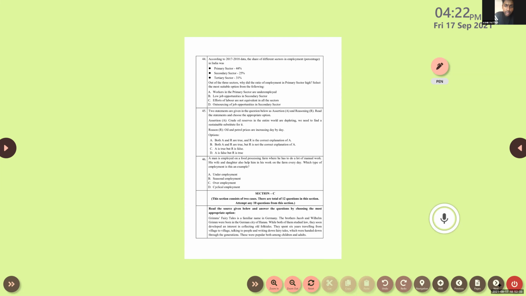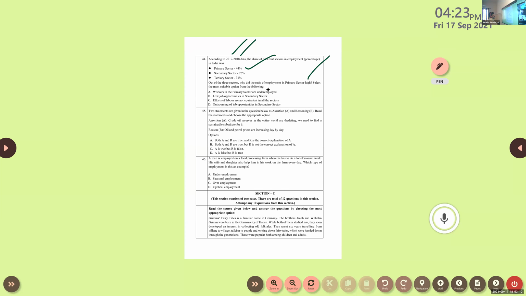In the primary sector, 44% of people are working. According to 2017-18 data, the share of different sectors in employment, in percentage: primary sector, nearly 44% of people are working; secondary sector, nearly 25%; tertiary sector, 31%. Out of these three sectors, why is the ratio of employment in the primary sector high? Select the most suitable option from the following.